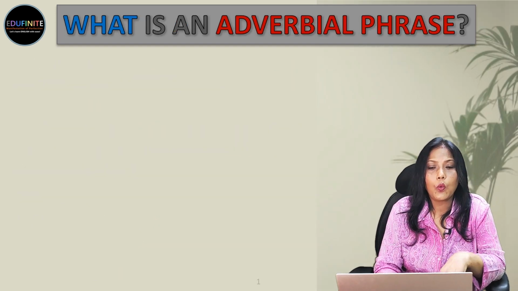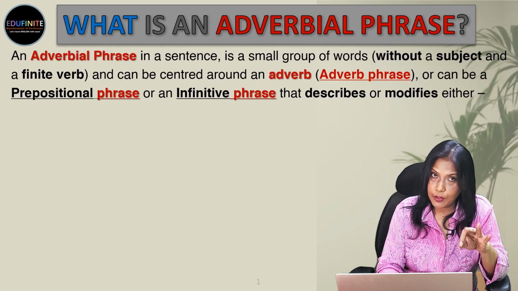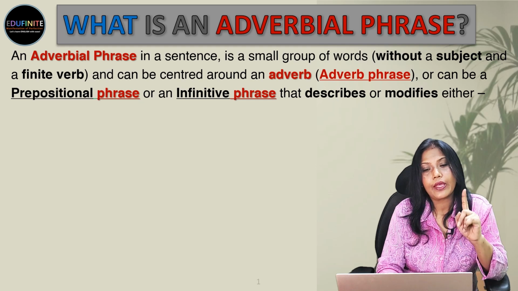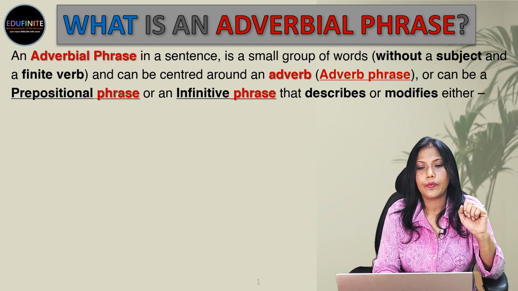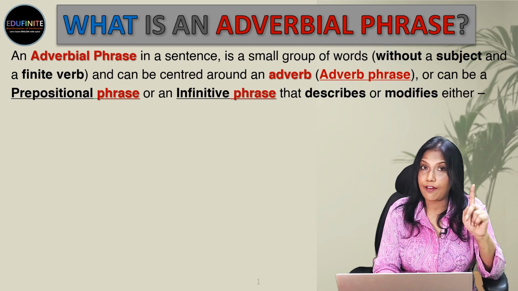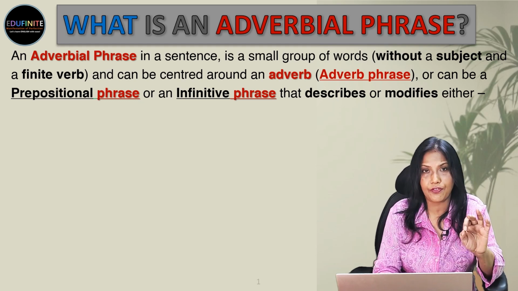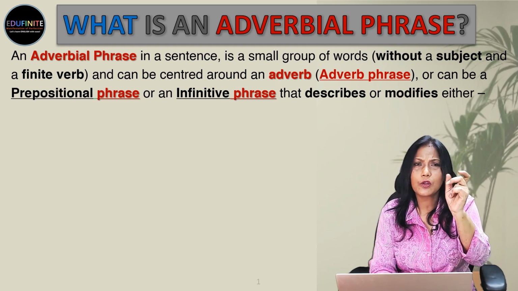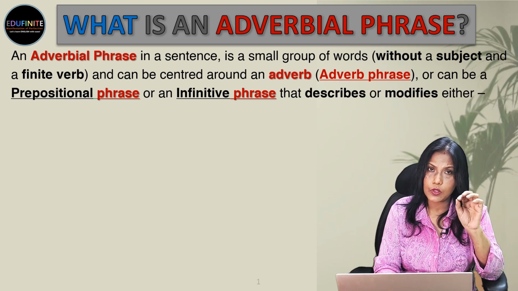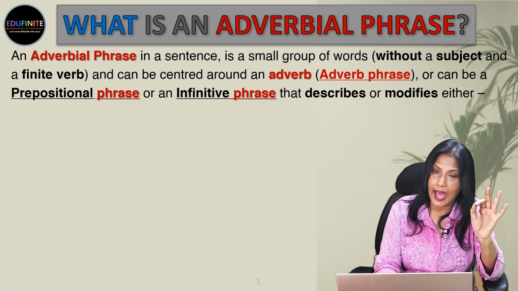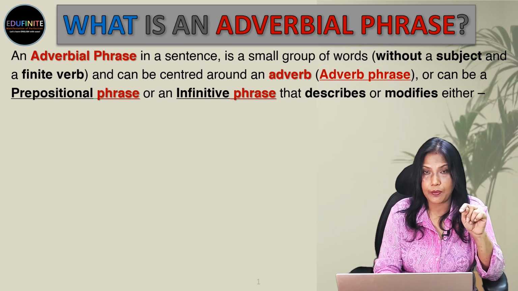Now, what is an adverbial phrase? Okay, an adverbial phrase in a sentence is a small group of words. That means two words or more than two words, without a subject and a finite verb. So you have to remember, a phrase will never have a subject, never have a finite verb. But it will be a group of words and can be centered around an adverb. So its main word can be an adverb. So that's an adverb phrase because it has an adverb in it.